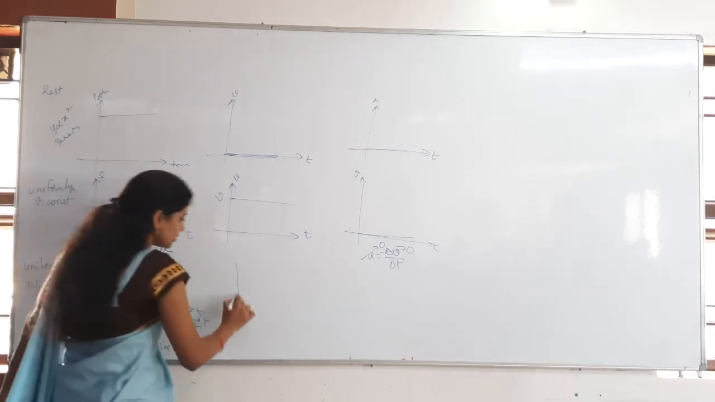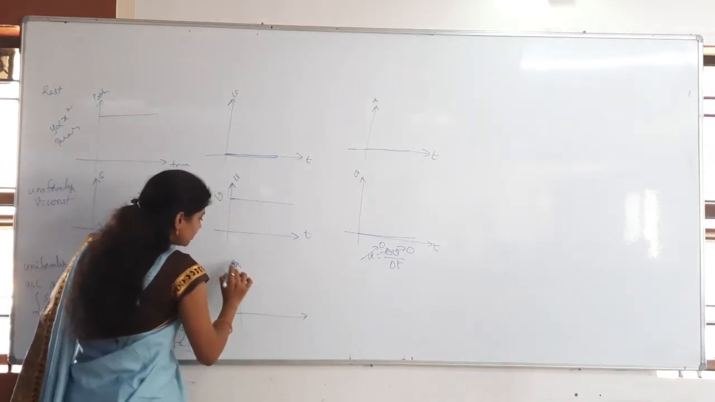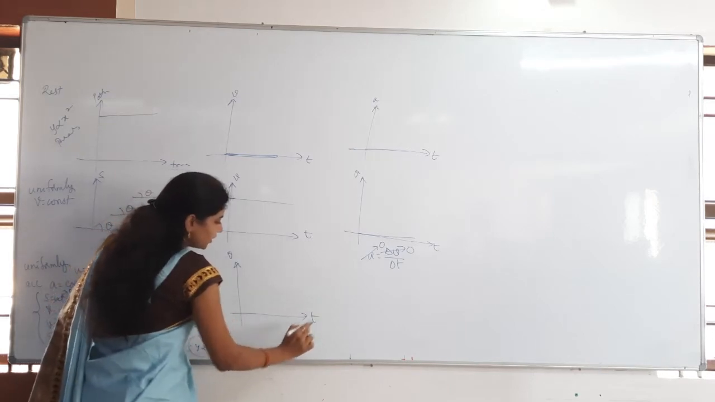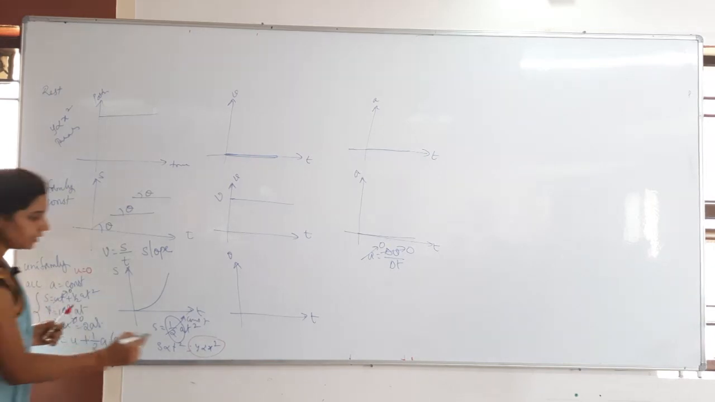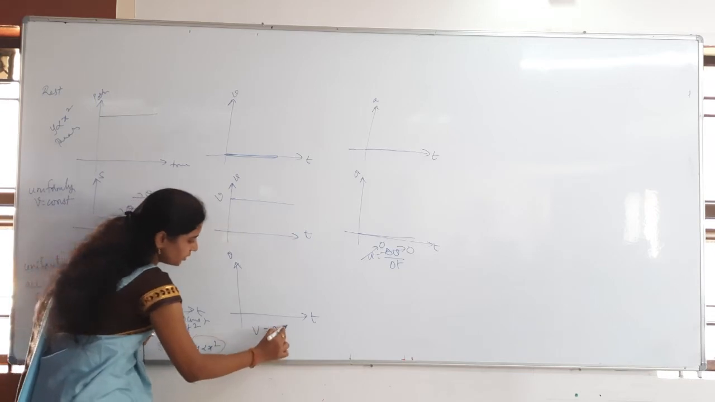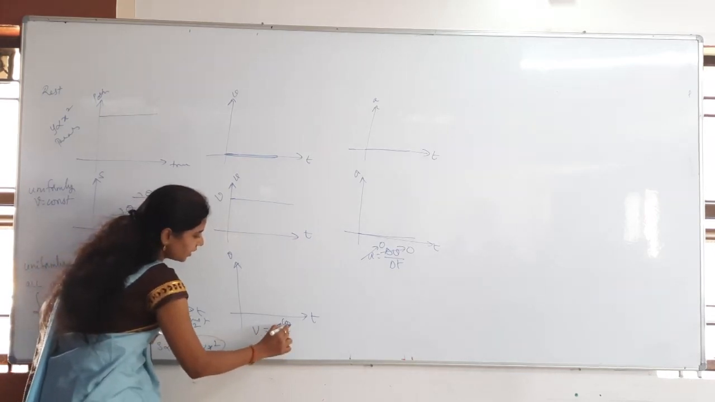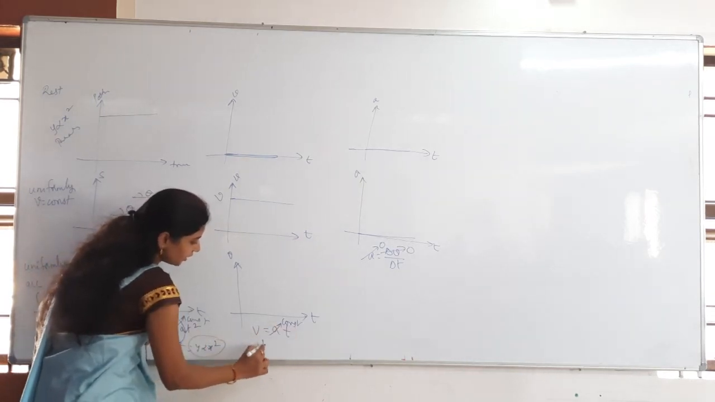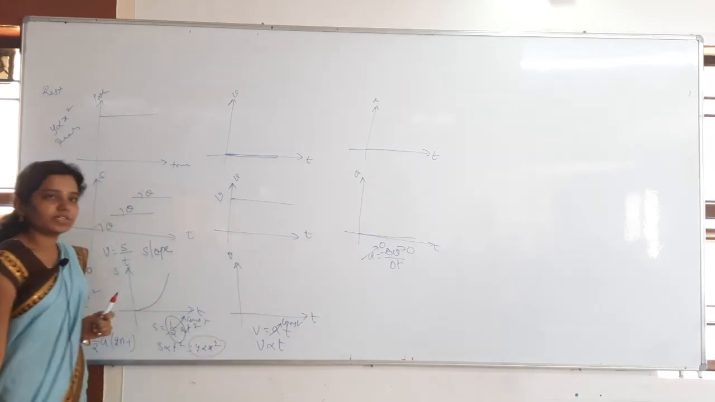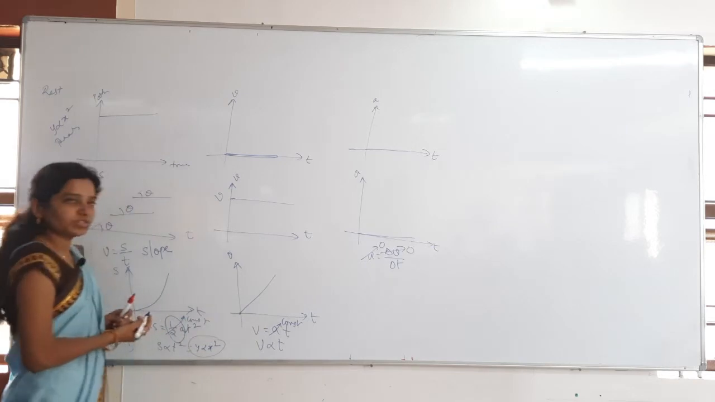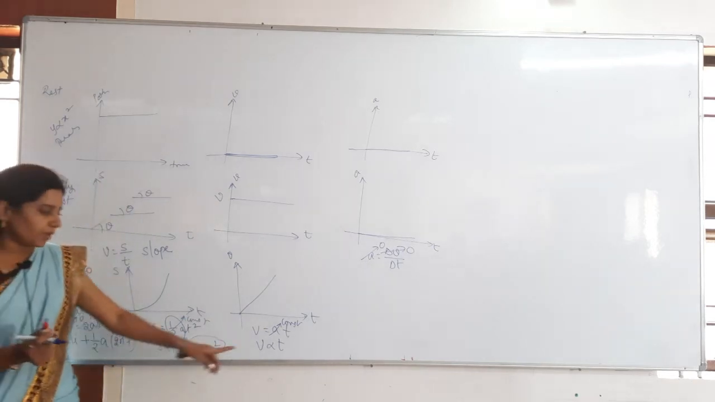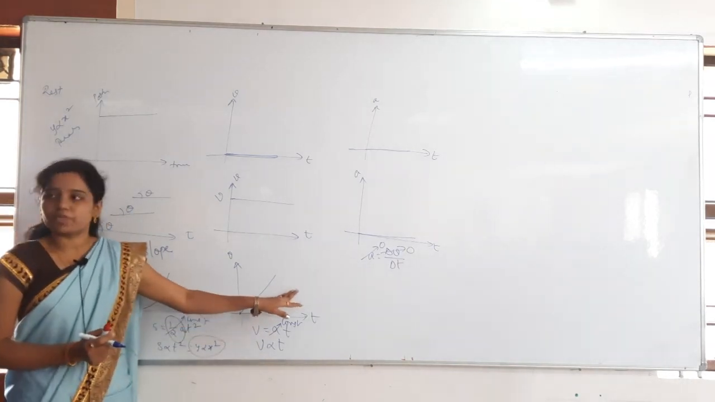Then the velocity and time graph. What is the relation between velocity and time here? V is equal to u plus at. In that, u becomes 0. V is equal to at. A is constant, as I said already. Then what can I write? V is directly proportional to t. Directly proportional means what will we get? A straight line passing through the origin, a constant slope.